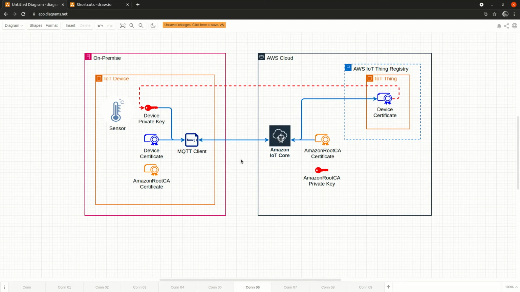The AWS IoT Core presents its certificate. The device verifies if that is the certificate it expects. This ensures that the IoT device is communicating with the valid AWS IoT endpoint, not some fake server that tries to compromise the system. The presented Amazon Root CA certificate corresponds to the Amazon private key, securely stored at AWS. This way both parties established trust, confirmed identities, and started TLS encrypted MQTT communication.